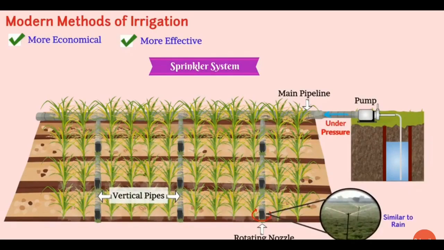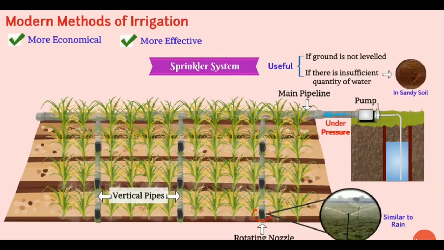Thus, this sprinkler system is very useful where the ground is not level and if an insufficient quantity of water is present, especially in sandy soil.